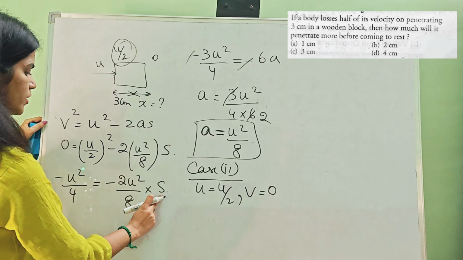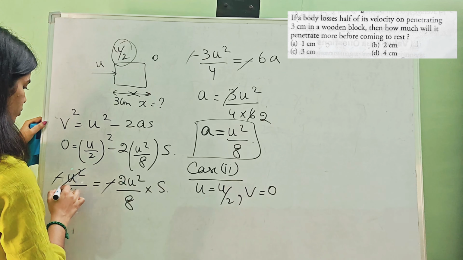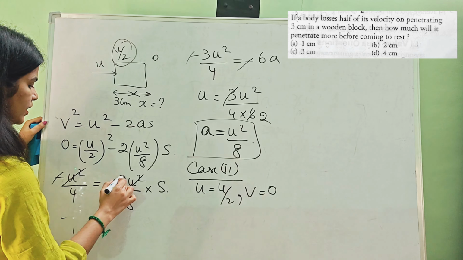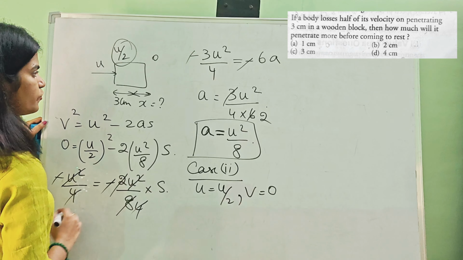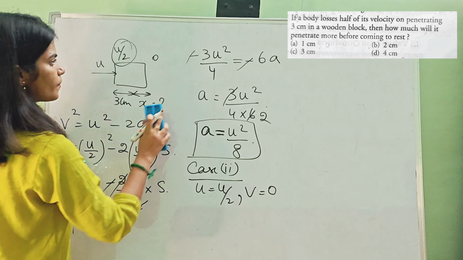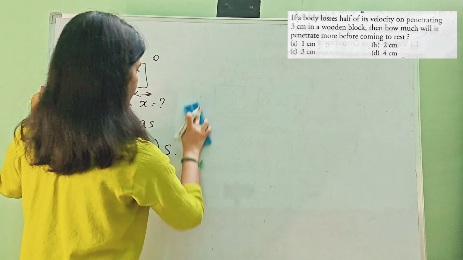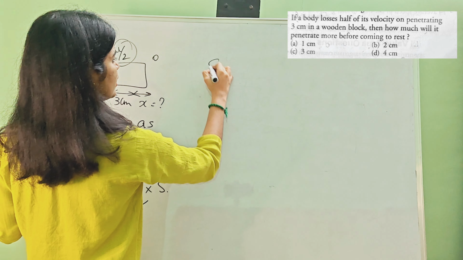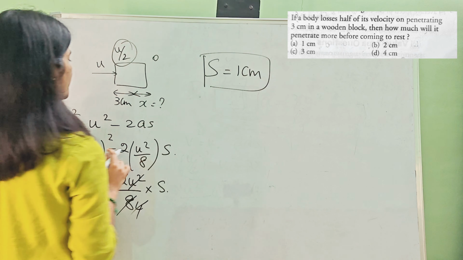Now you want to find this penetrating distance. Minus minus gets cancelled. u square gets cancelled. Then you just cancel with the 4, then 4 gets cancelled. So finally your answer is equal to 1 centimeter. Okay.